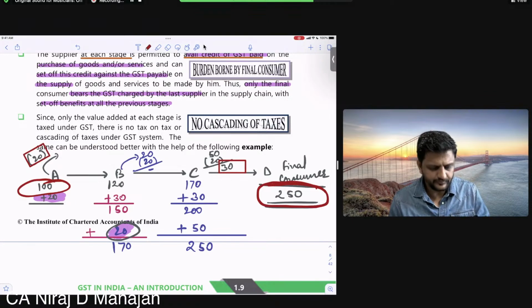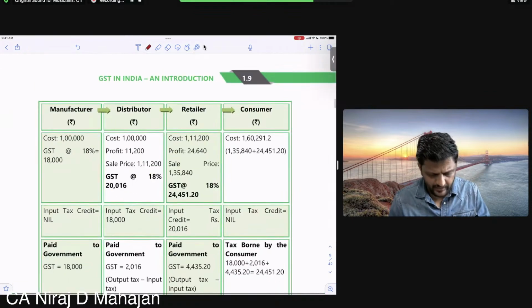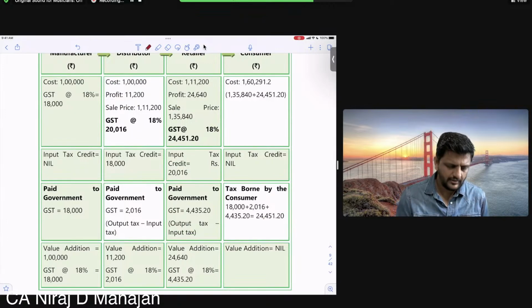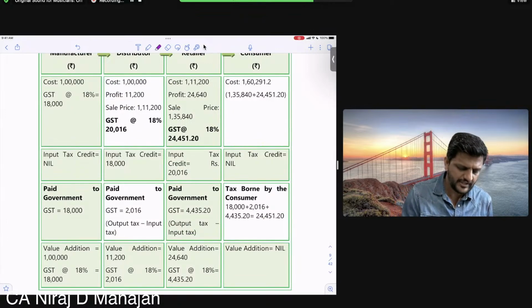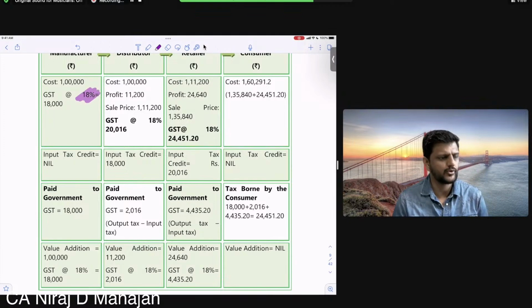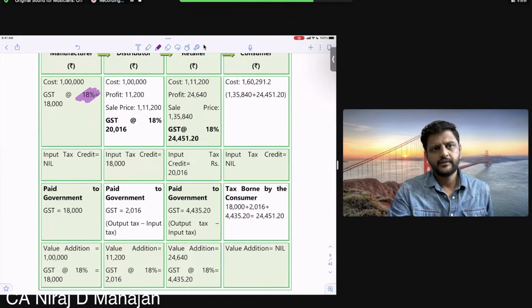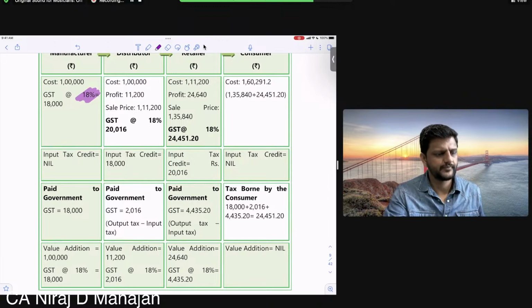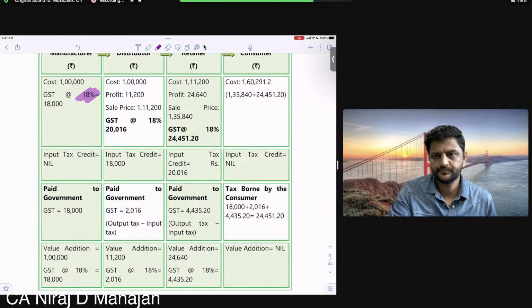Yes? Next lecture, I'll take you this. We'll deal with this example. Chalega? Because at that time the profit margin, the rate of GST, everything I will be discussing. Okay, everybody? Next lecture I will cover this. Okay, all of you? Yes? Okay.